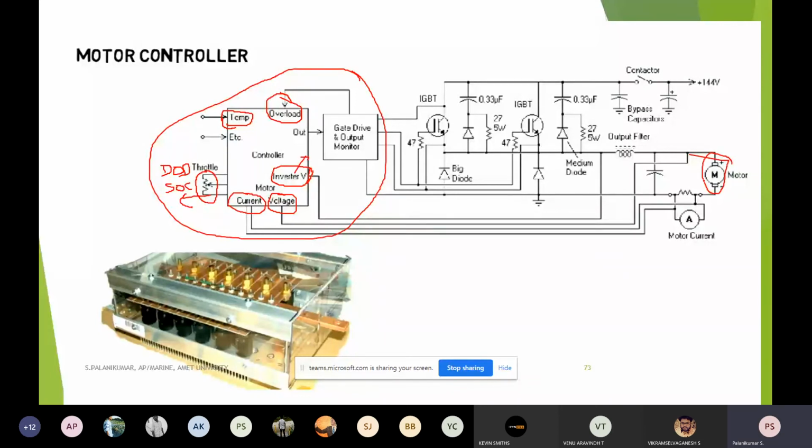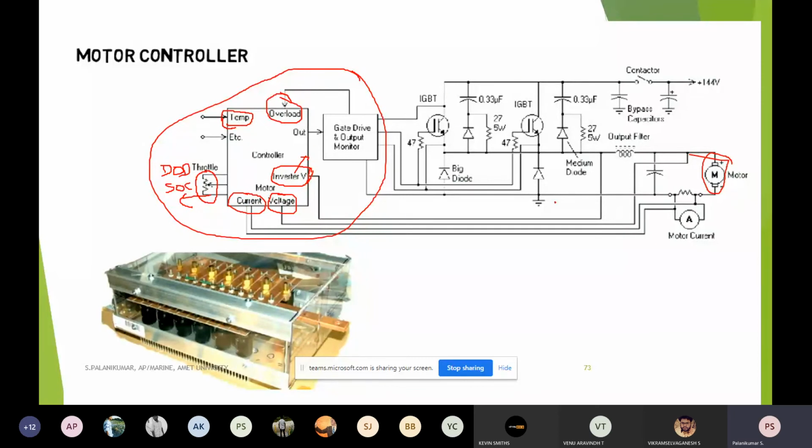Then immediately this motor will act as a generator. So the voltage will be the same, but the current will be in the negative direction. As a result, power will have a negative sign. It indicates that the power is fed back to the source. Automatically, there is now an improvement in the state of charge, because earlier in depletion mode, now it is charging mode for certain seconds until the brake. So this has to be completely monitored.